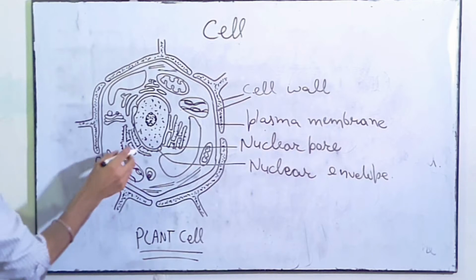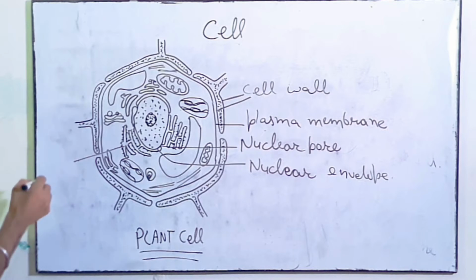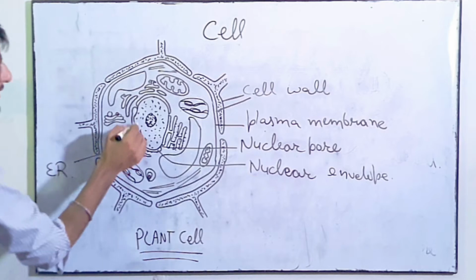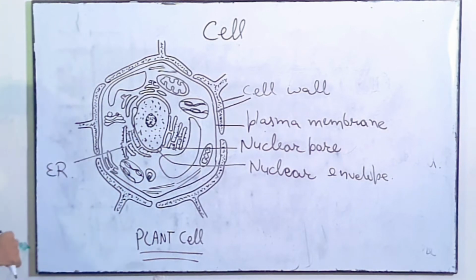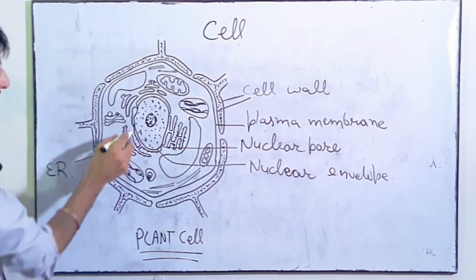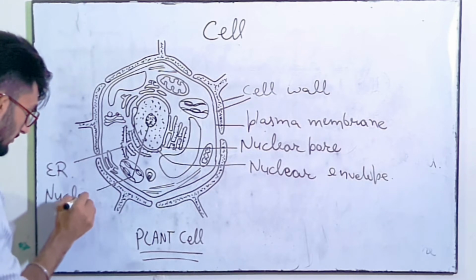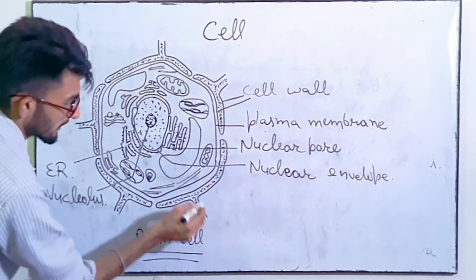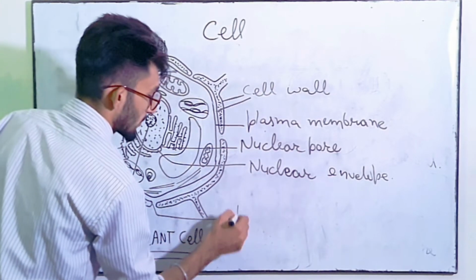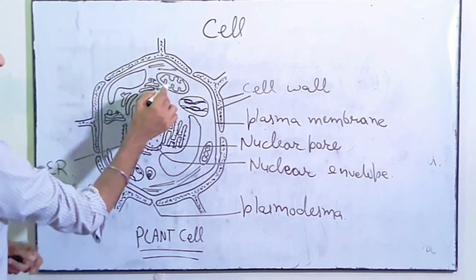And then we have this, which is associated with the nucleus, the endoplasmic reticulum, present with the nuclear envelope. Clear? Now next thing is the center. At the center we have the nucleolus. These are the openings which are known as plasmodesma.